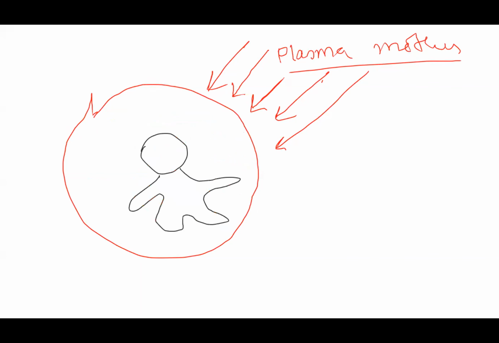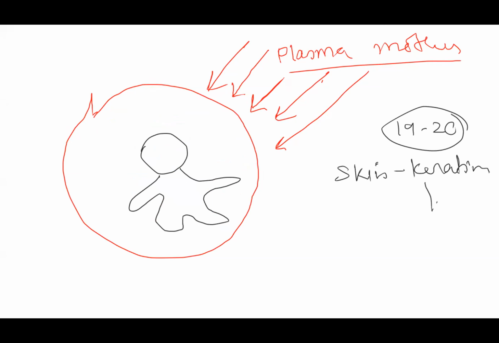But by 19 to 20 weeks, there are some changes that occur. First thing is that the baby's skin becomes keratinized. When it becomes keratinized, the skin is not permeable. Second thing is that before this time itself, before 19 to 20 weeks, what happens?